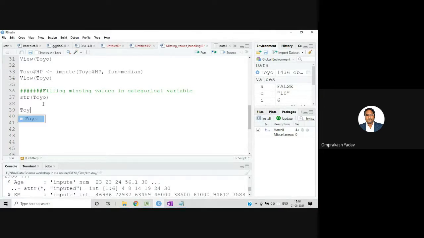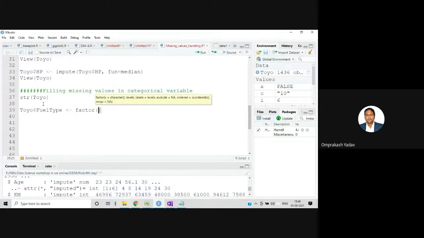So I'll say Toyo, and the column we want to convert is fuel type, and we have to convert it to factor using the factor function. If you remember, we did north, west, east and specified the levels also. In a similar way here also, along with that we will also provide the labels for these different categories.